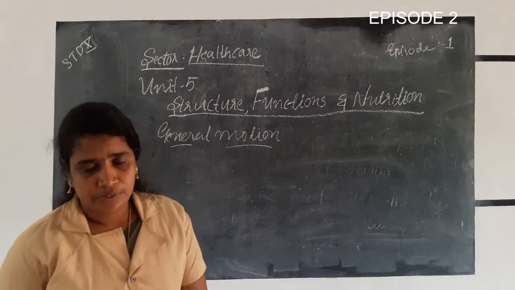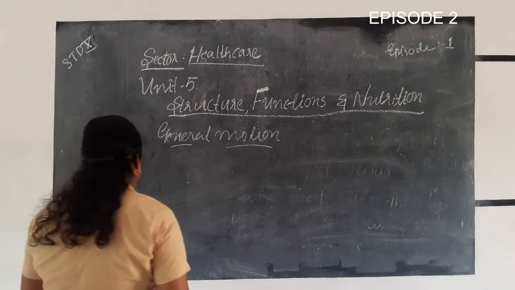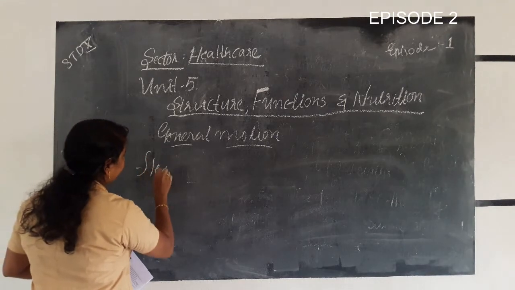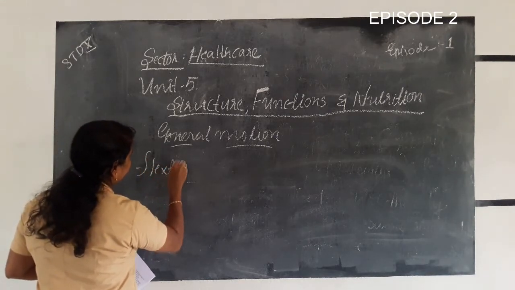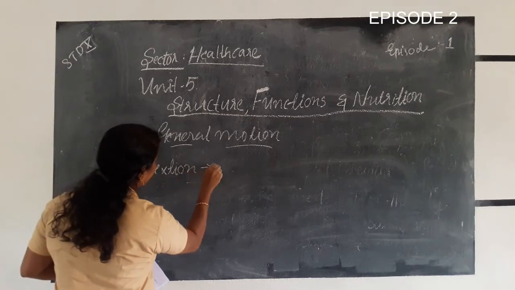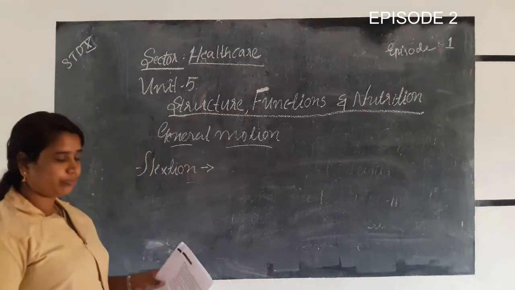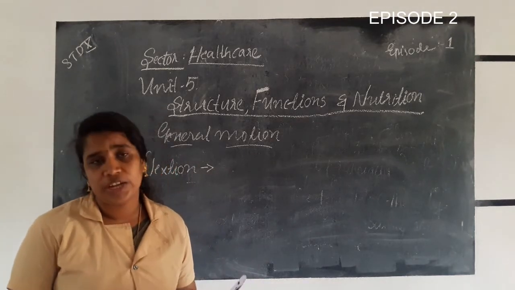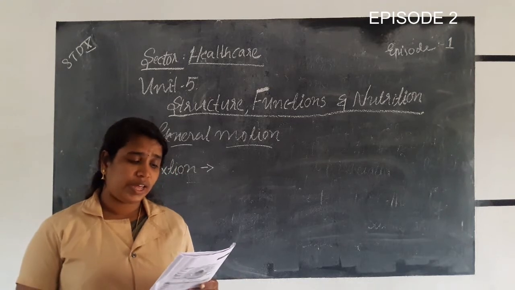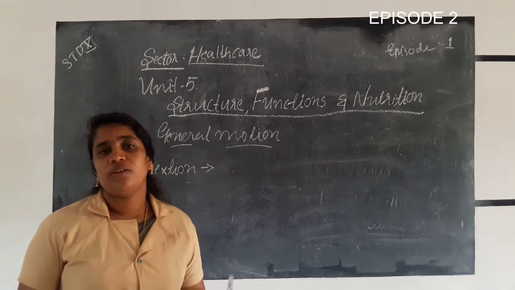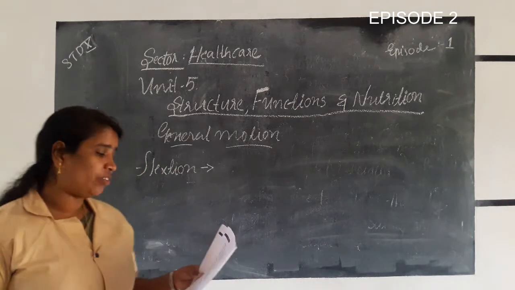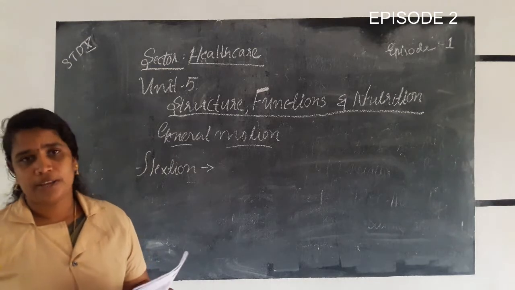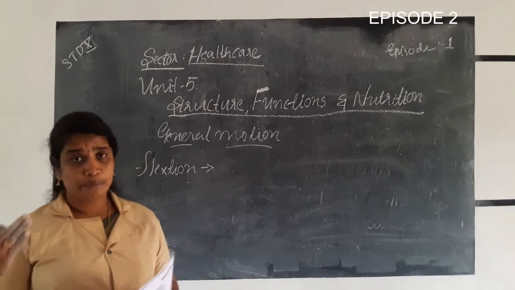The first type is flexion. The various parts of the body move with respect to each other in a plane of the body.